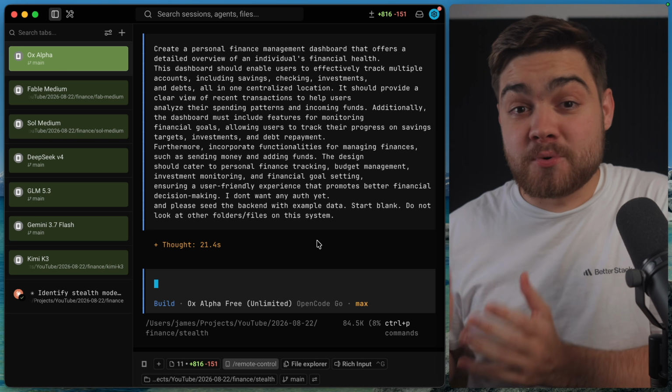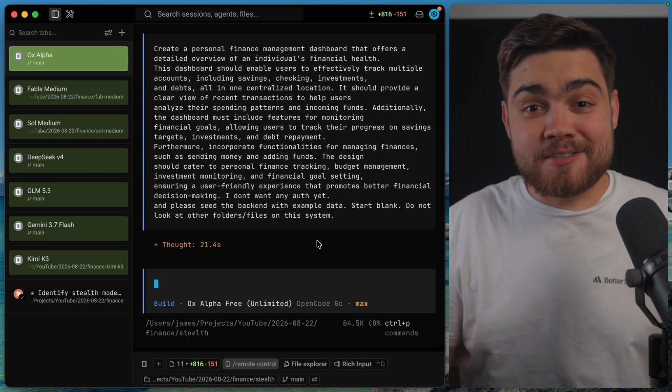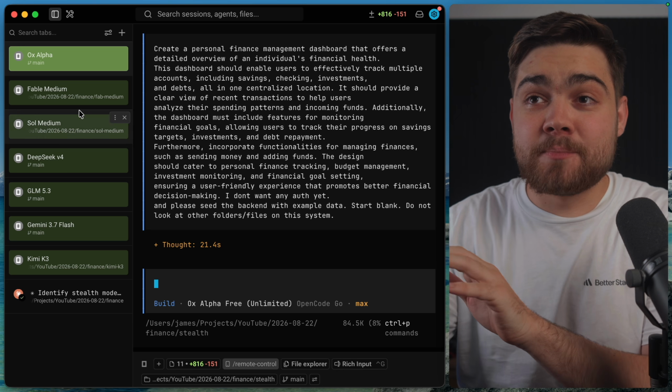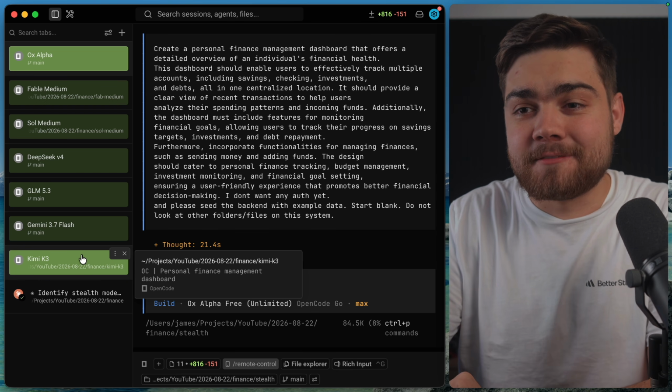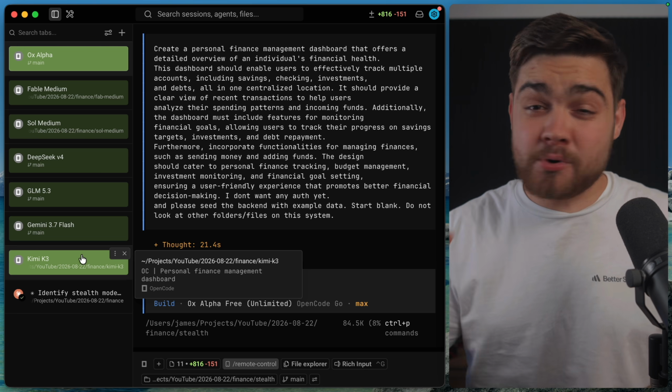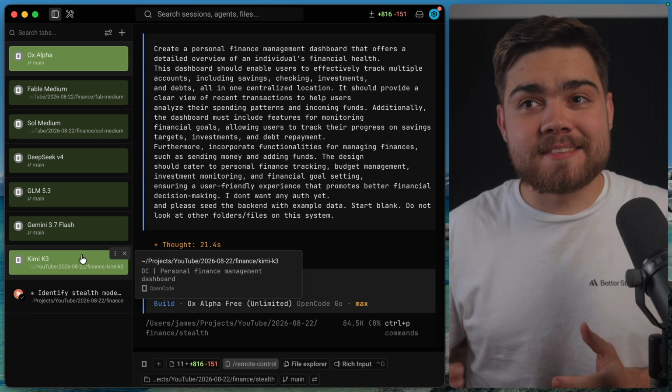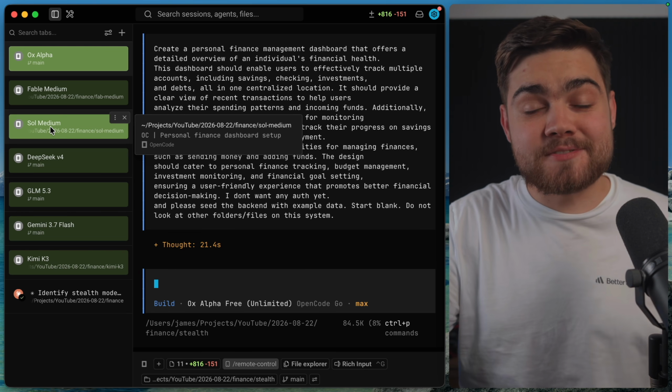This actually ran for 45 minutes as well, but the good news is this one is completely free. I also compared it against Fable Medium, Sol Medium, DeepSeek, GLM 5.3, Gemini 3.7 Flash, and Kimi K3, because I'm pretty certain this is an open model, so I want to compare it against them, but I'm also curious how it performs against those frontier ones.